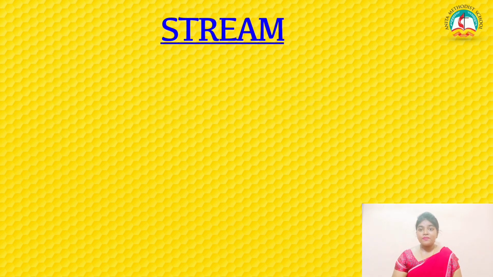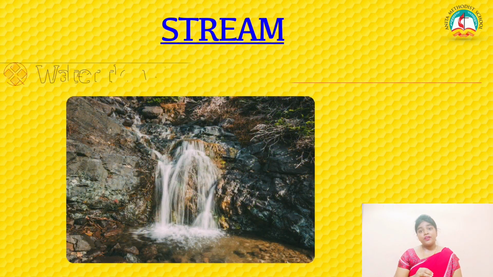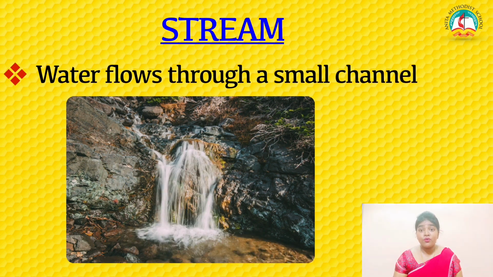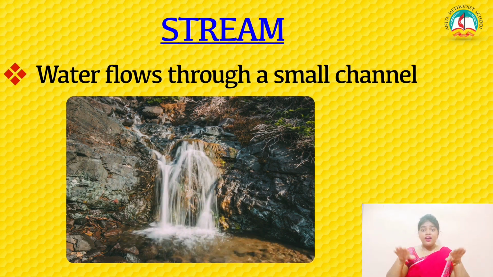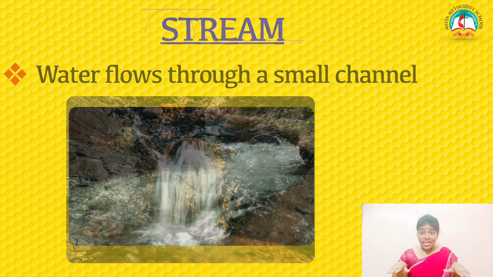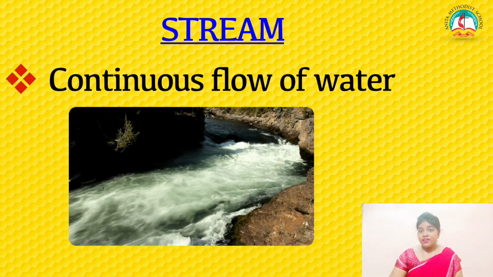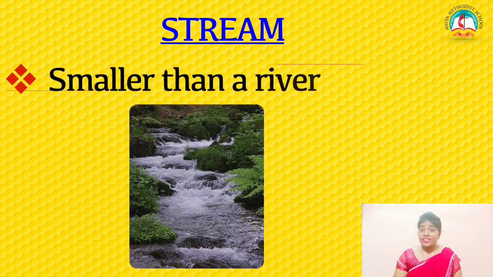So what is meant by streams? Streams is a running, there will be a flow of running water. Okay, continuous flow of water through a small channel. Channel is nothing but both the sides you can see the land, grassland, and in between there will be the flow of water. Okay, and it is smaller than a river.